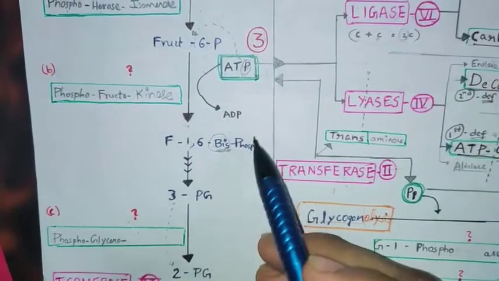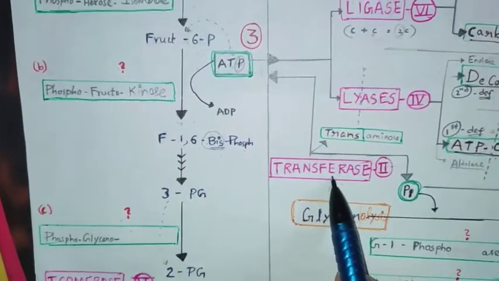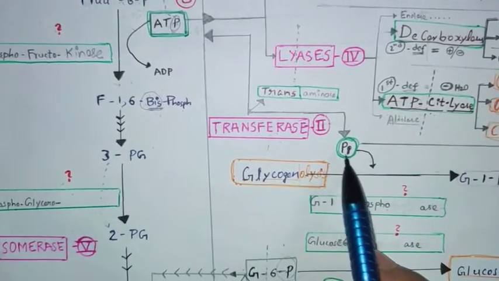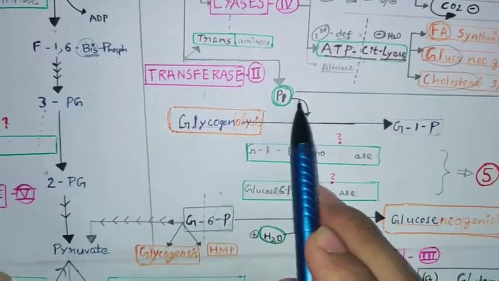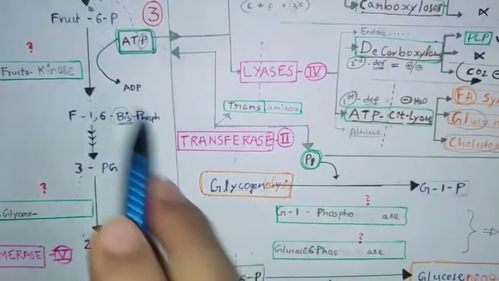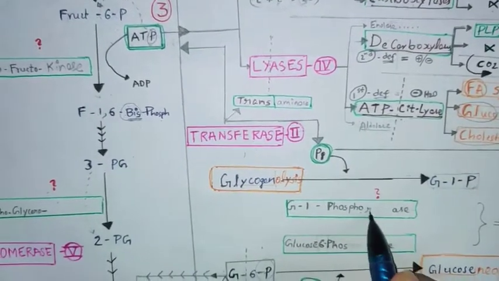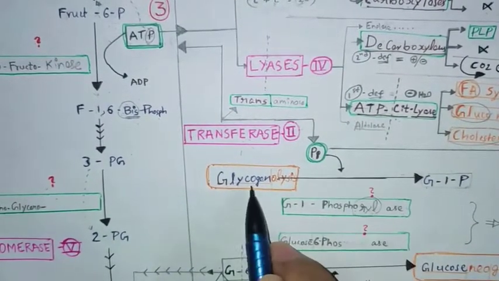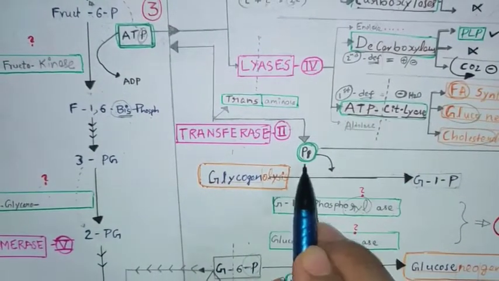Okay, and coming to the third reaction. Sorry, in transferase we have seen ATP and the inorganic phosphoryl group. Okay, it is an inorganic phosphoryl group. For example, if an inorganic phosphoryl group is added, it is called phosphorylase. Okay, here kinase and this is phosphorylase. So in this pathway, the enzyme is phosphorylase. Glycogen is converted into glucose 1-phosphate. In glycogenolysis, this reaction takes place, in which inorganic phosphate is added.